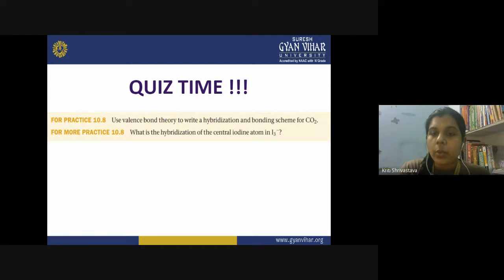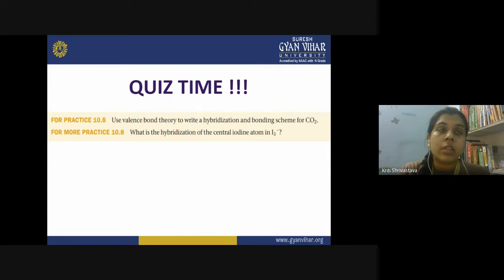Now I have two questions for you. First, you have to use the valence bond theory to write the hybridization and bonding scheme for carbon dioxide. You need to find out what hybridization is present in carbon dioxide, and then accordingly you have to draw the bonding scheme, the structure and the bond angles. Then, what is the hybridization of the central iodine atom in I3 minus? So that also you will find out. Note down these two molecules in your copy. These questions could even come in your exam.